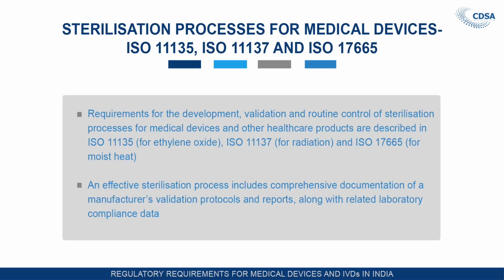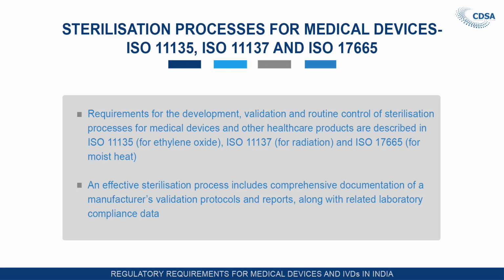Continuing with sterilization, the requirements for development, validation and routine control of sterilization processes for medical devices and other healthcare products are described in ISO 11135 for ethylene oxide, ISO 11137 for radiation and ISO 17665 for moist heat, that is in moist heat sterilizers.